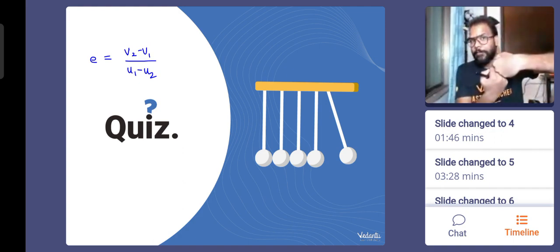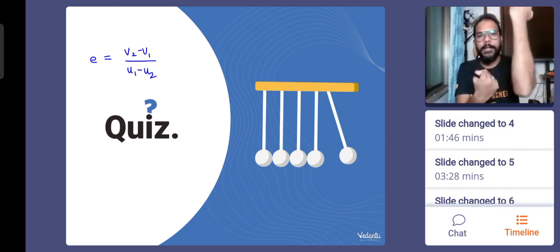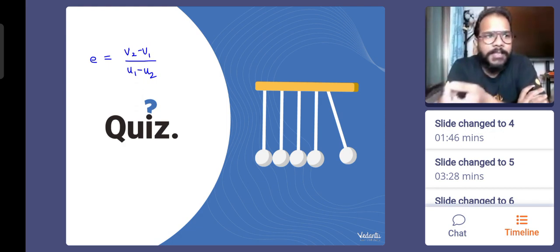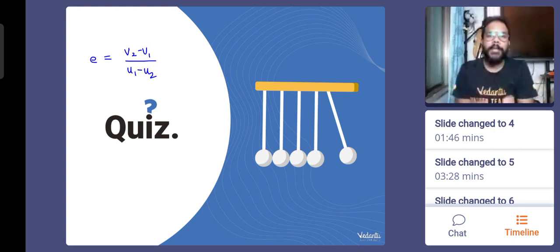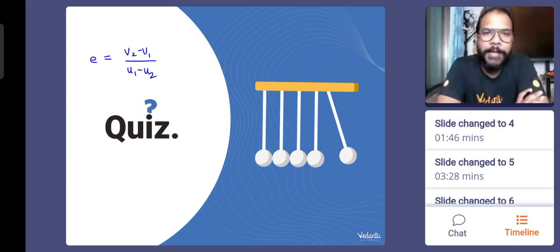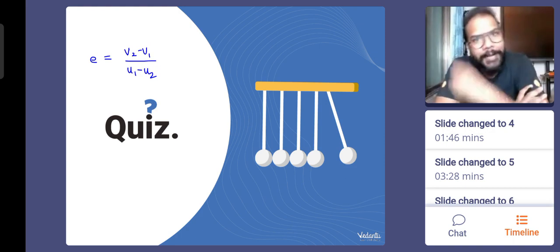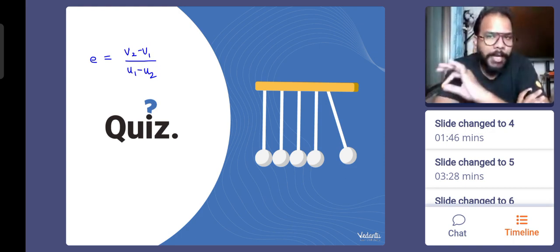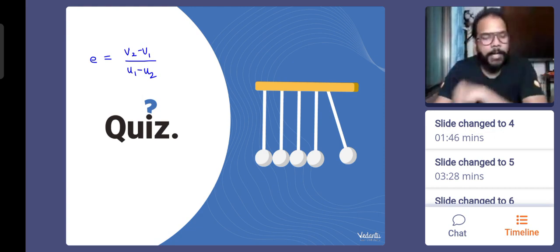Gravity is only bringing them closer. But during the impact, the direction of the body is changing because of the normal force acting between them. Okay, cool. You can think of it this way: if this ball falls on a sponge floor, a very cushiony floor, gravity is still bringing the body down. But in that case, the body may not even rise up. Why? Because the impact force has become very weak. So the ball may not rise up and the value of E becomes zero because velocity of separation becomes zero. So gravity has a role in the mechanics of the situation, but it is not an impulsive force. That is why it does not have an impact in the collision case. So we are speaking for a very small time duration, and during that only we define the value of E.